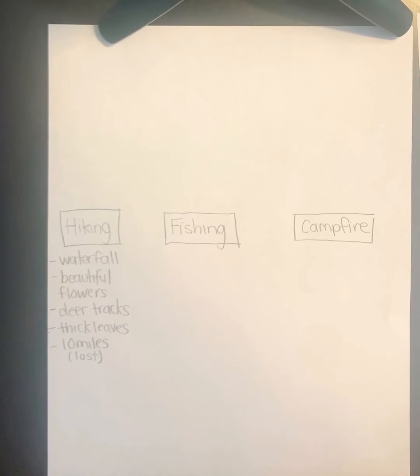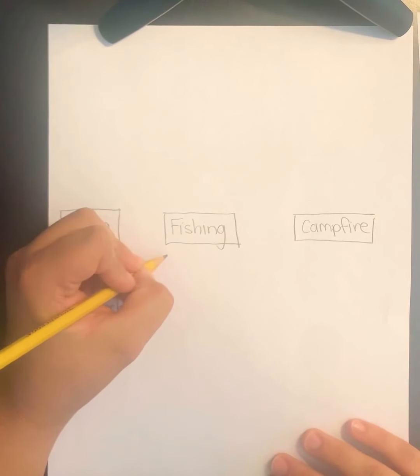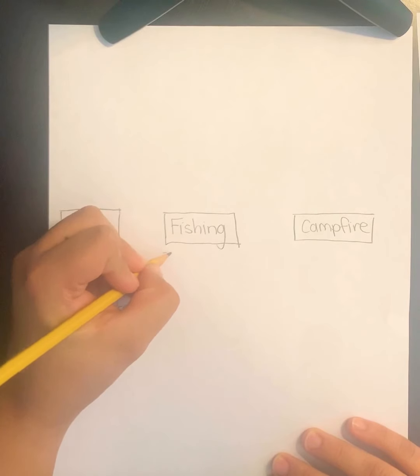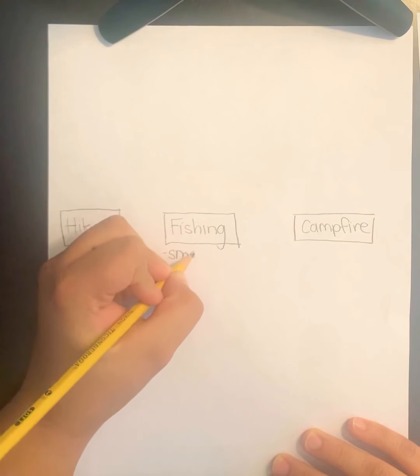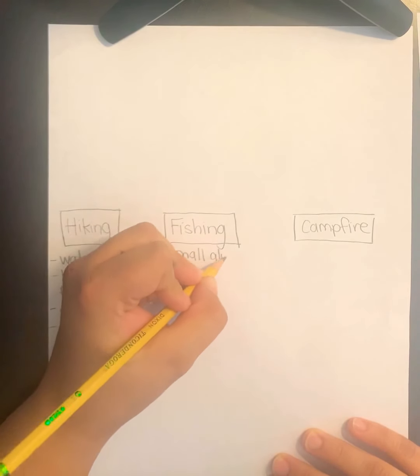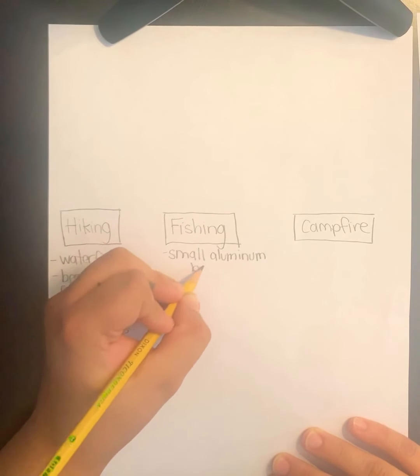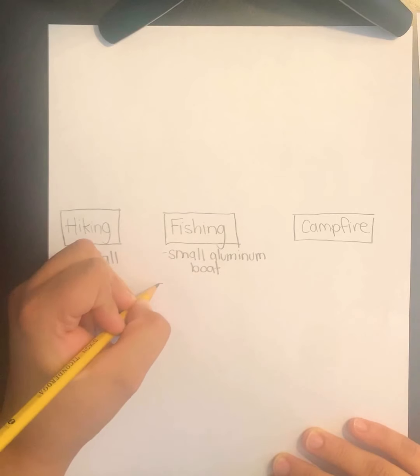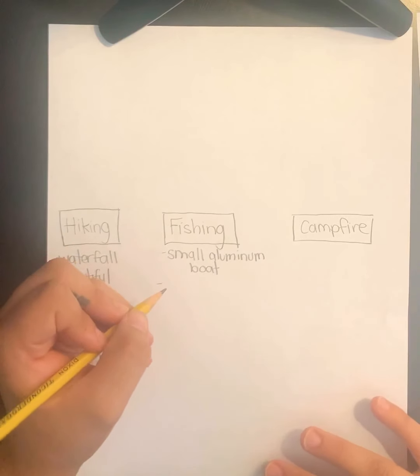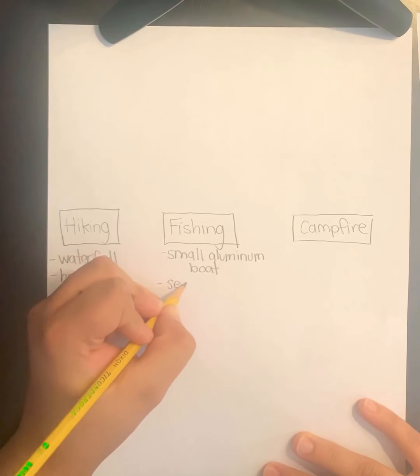All right, so some of the details for fishing. Okay, so we were in a boat. It was actually, I'm going to be a little bit more specific. It was a small aluminum boat. Another thing was I'm going to tell you about our secret spot.